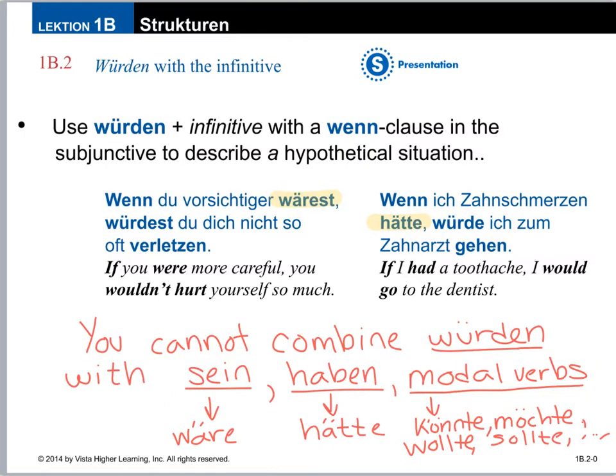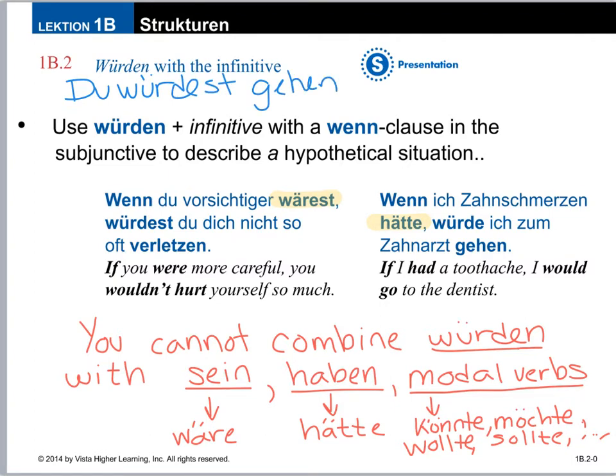I would ask. The subjunctive is very frequently used to describe a hypothetical situation, and for that you'd start with a wenn clause to say if. Remember that wenn kicks that verb to the end of the clause. So for example, if I wanted to say something like, if you would go, normally we'd say, for you would go, du würdest gehen.